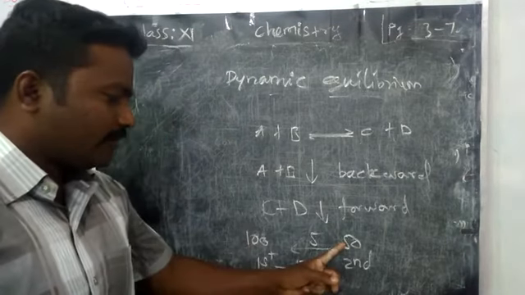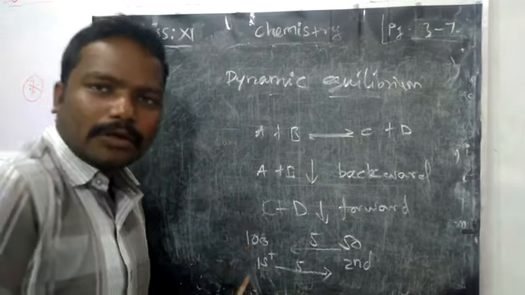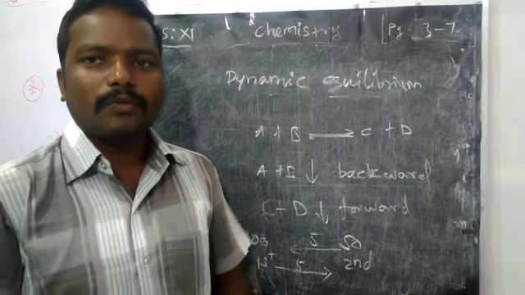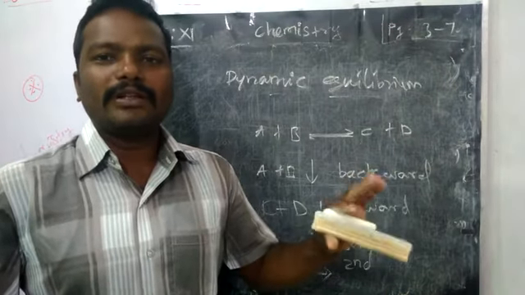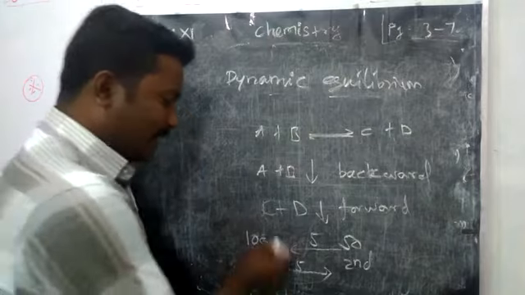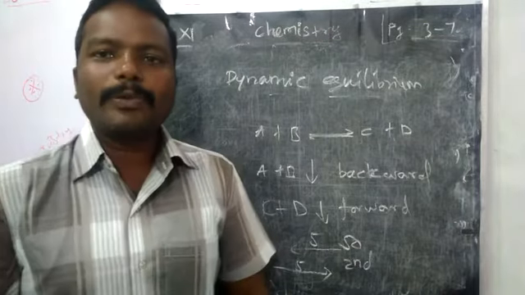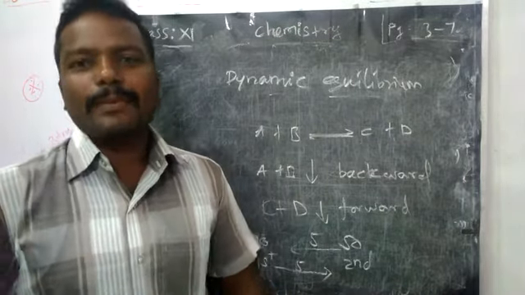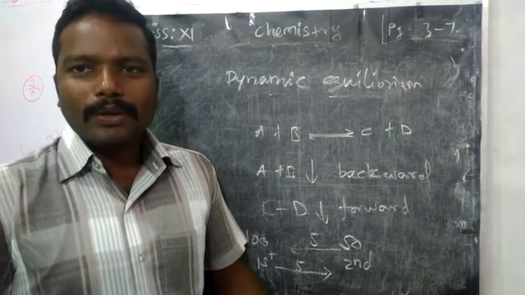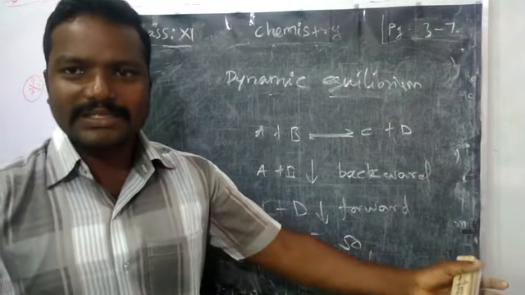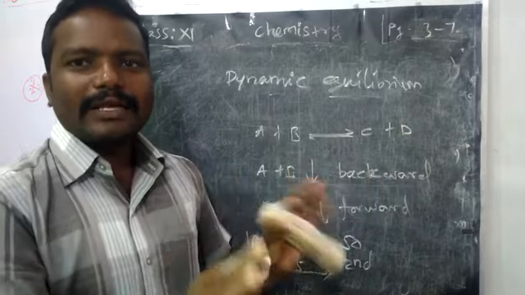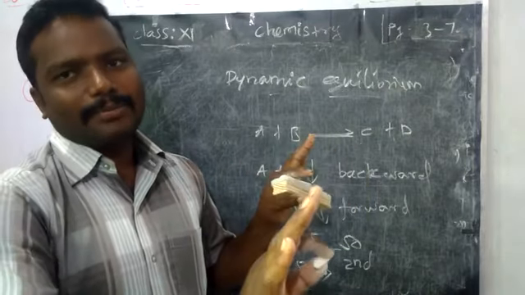After the 5 reach the first floor and the 5 reach the second floor, what will be the number of people in the first floor? 100. And in the second floor? The same, 50. So even though there are some changes, there is no change in their numbers.